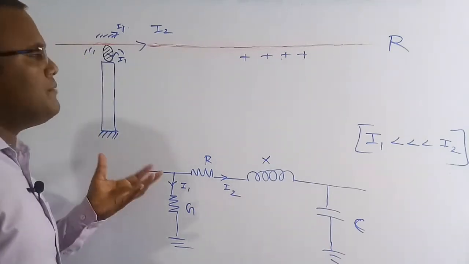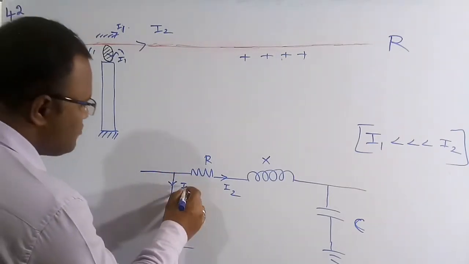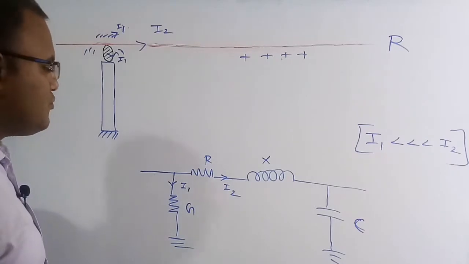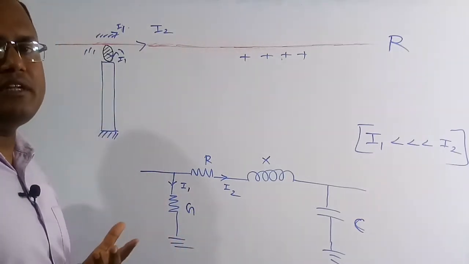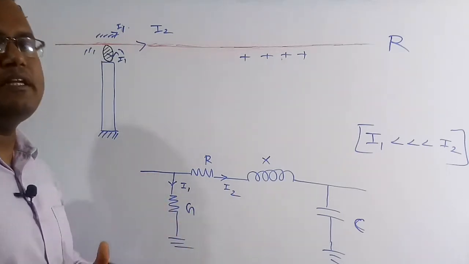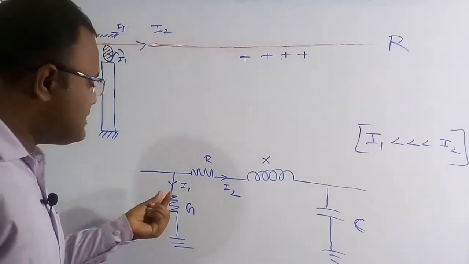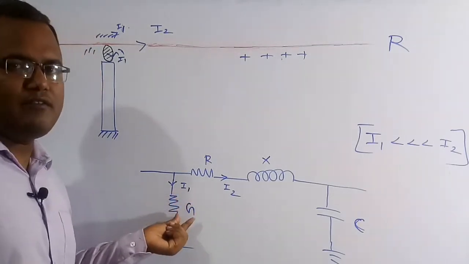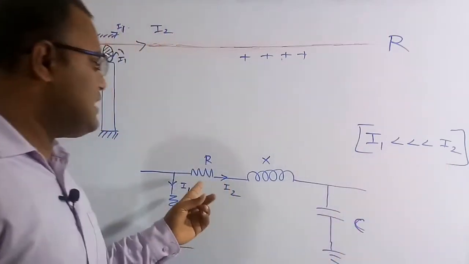I want to represent that I1 also in a diagram. So we can say a small amount of current I1 is going to flow in a conductance. As these insulators have a huge amount of resistance, and conductance is the inverse of resistance, the conductance will be a very, very low value, but the current is also a very, very small value. So we can say I1 is very, very much less than the current I2.